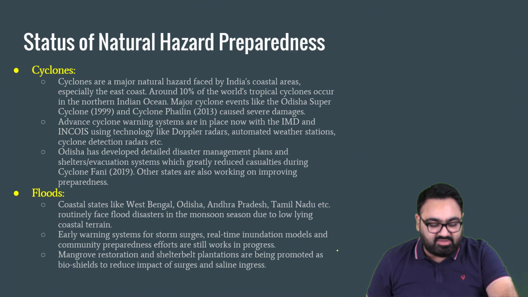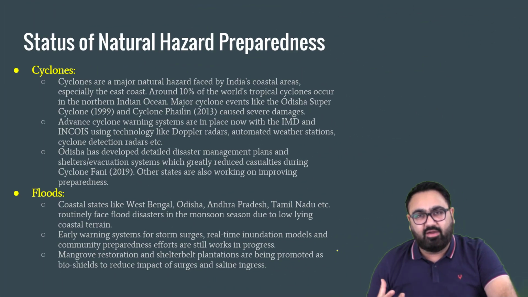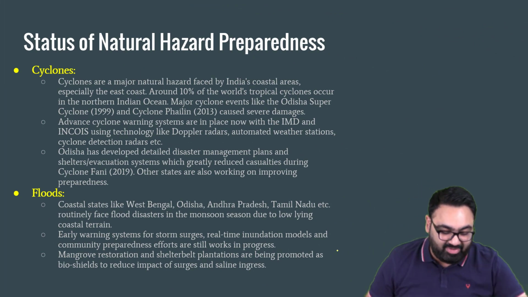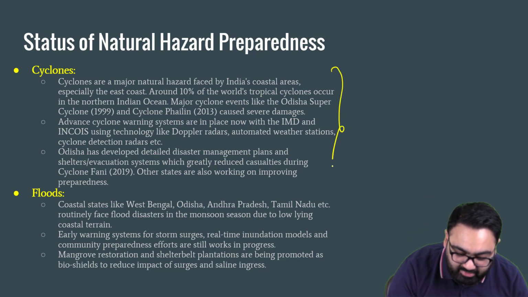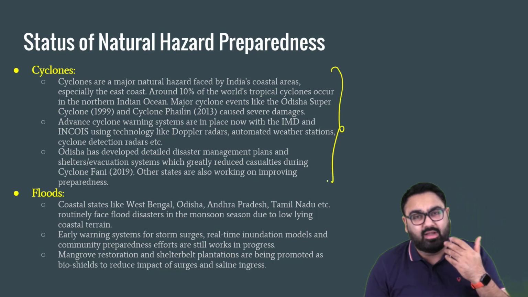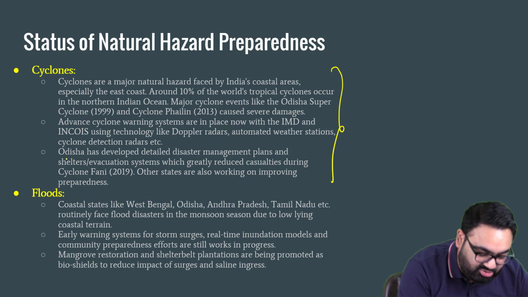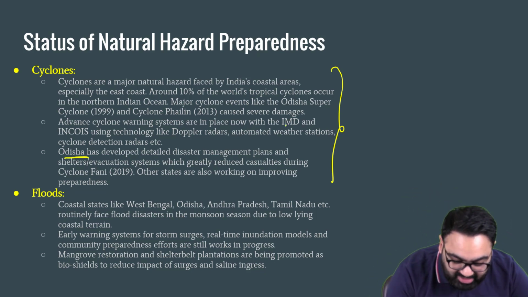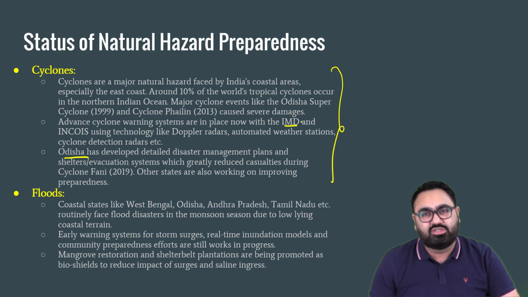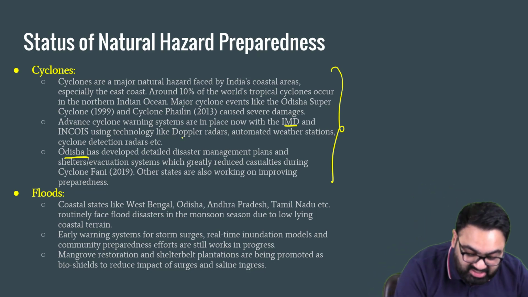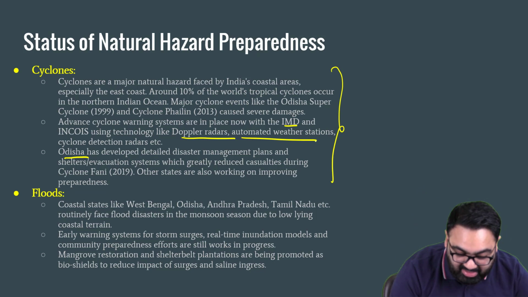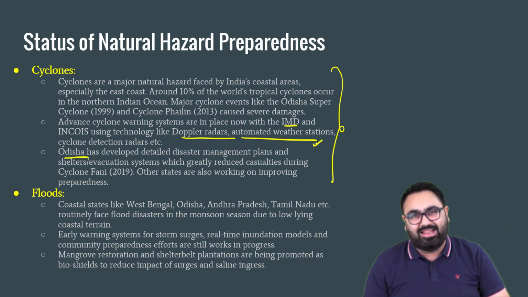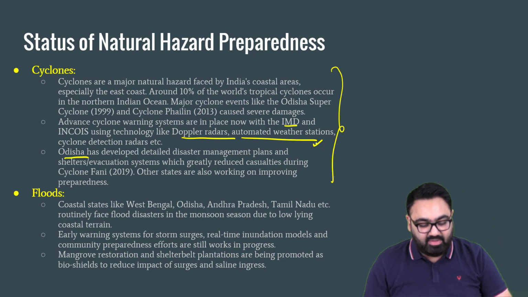Second part of the main body, as we discussed, will be about how prepared we are for tackling these natural disasters. So first will be cyclones. Here, the more examples you give, the better it would be. Examples of states such as Odisha, Andhra Pradesh, examples of what IMD has been doing, examples of the government using more technology, such as Doppler radars and automated weather stations that have considerably reduced the death toll in these kinds of instances now.